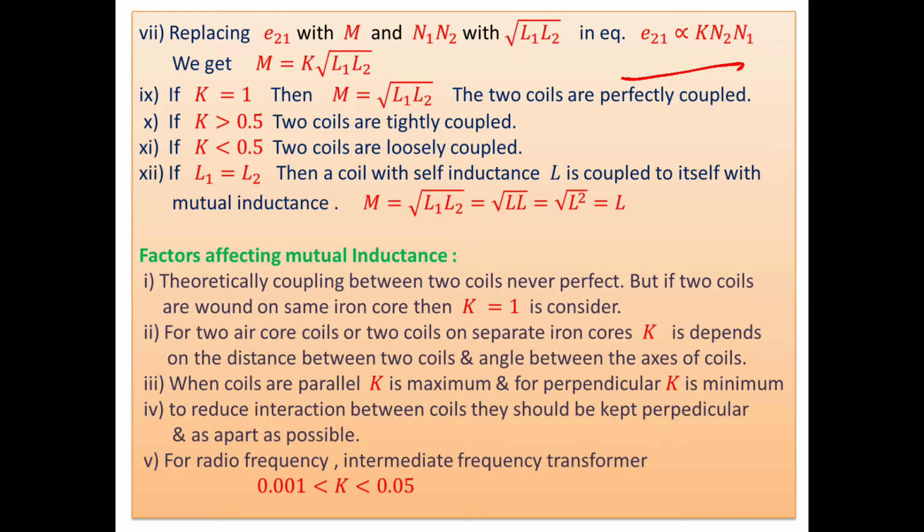When the coils are parallel, K is maximum, and for perpendicular it is minimum. To reduce the interaction between the coils, they should be kept perpendicular to each other or as far apart as possible. Means to reduce the interaction, the coils should be kept apart from each other and perpendicular to each other. For radio frequency or intermediate frequency transformers, K is between 0.001 and 0.05. This is the value given.